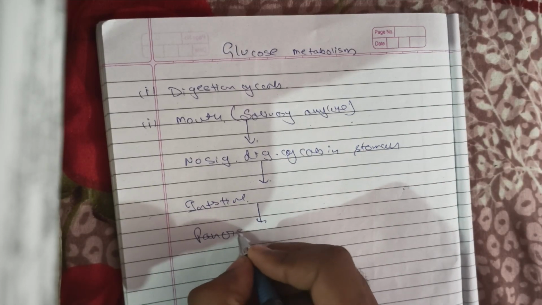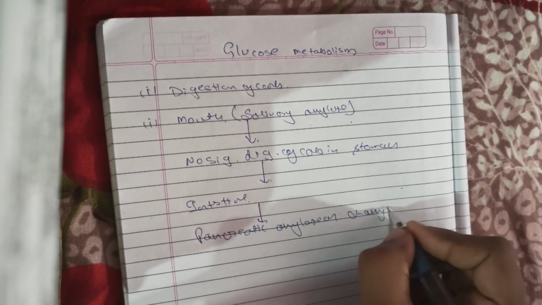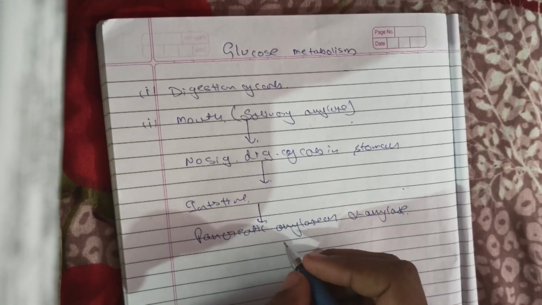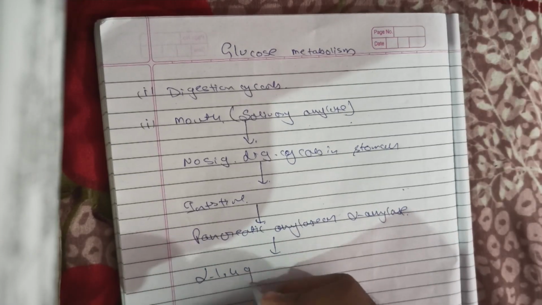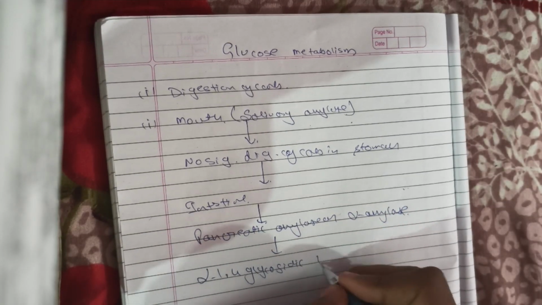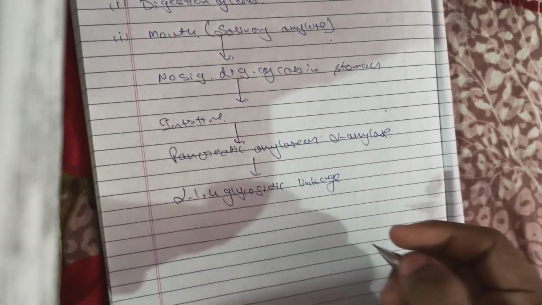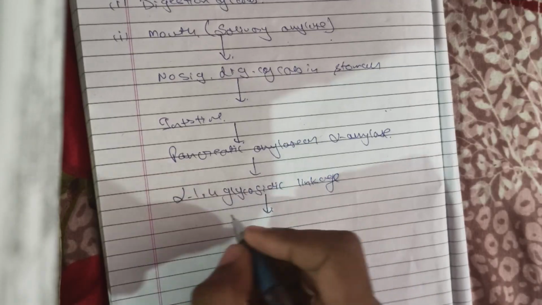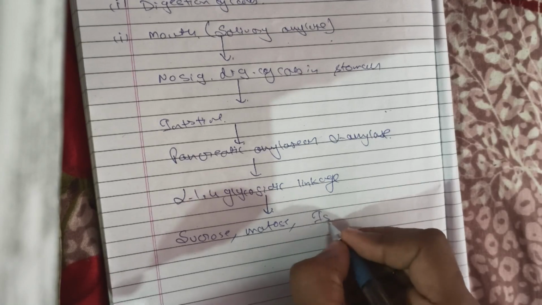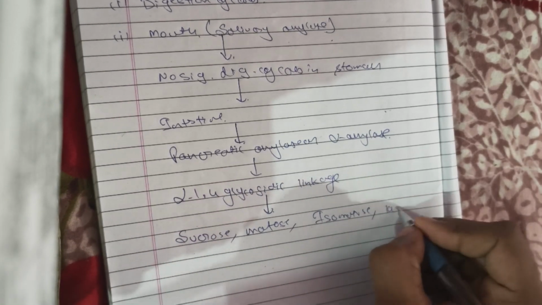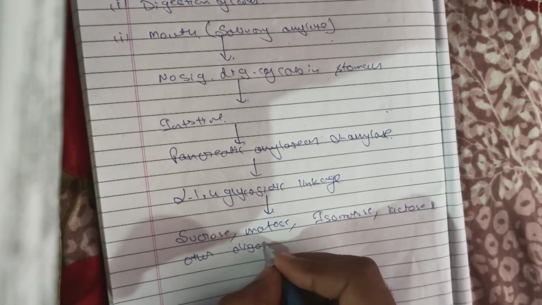So pancreatic amylase or alpha amylase, which is released by the pancreas, acts on the alpha 1,4 glycosidic linkage, which is present in the carbohydrate, and it will form sucrose, maltose, isomaltose, lactose, and other branched oligosaccharides.